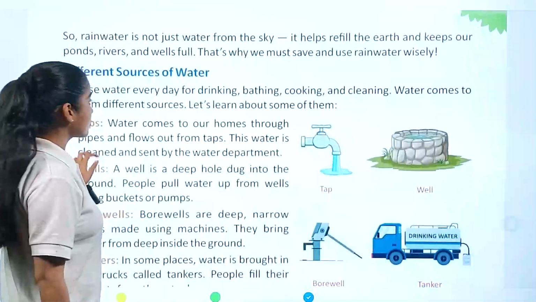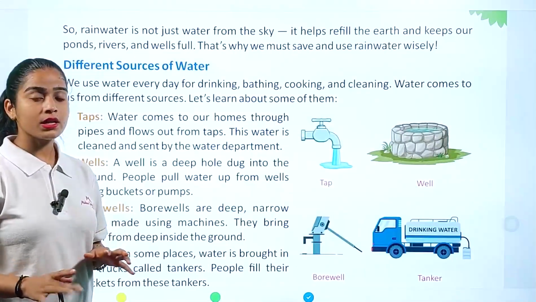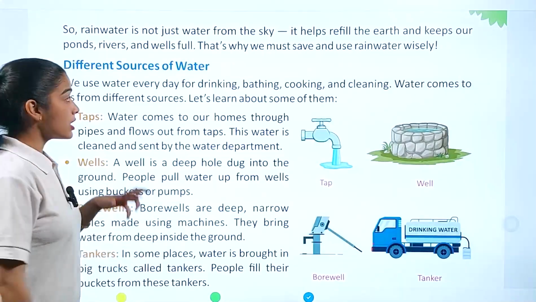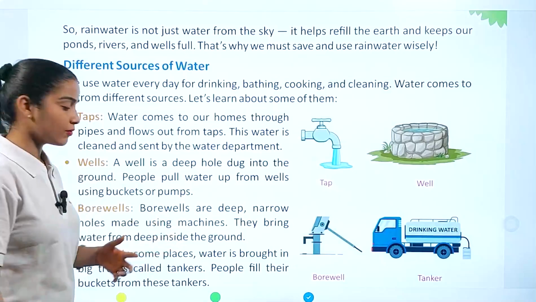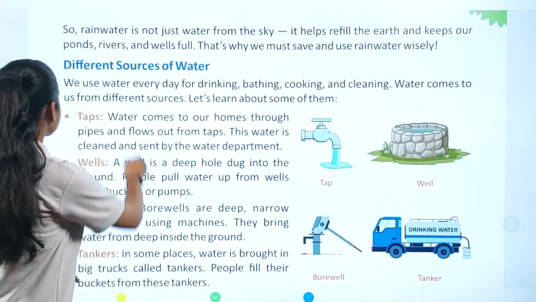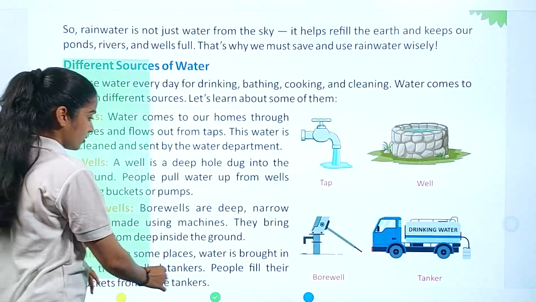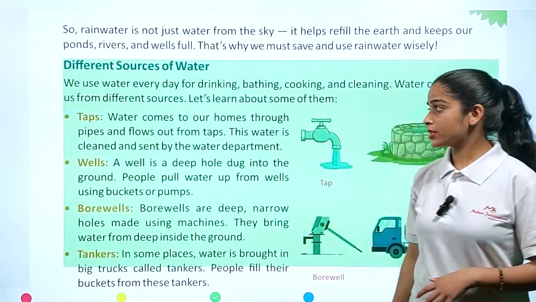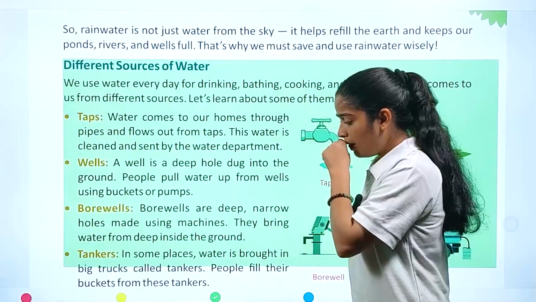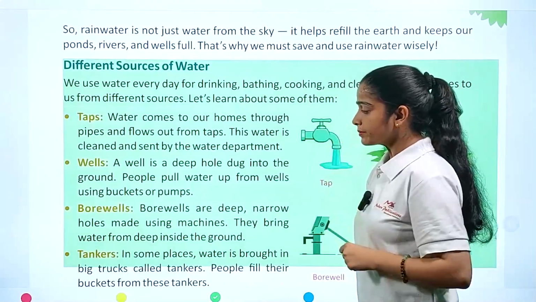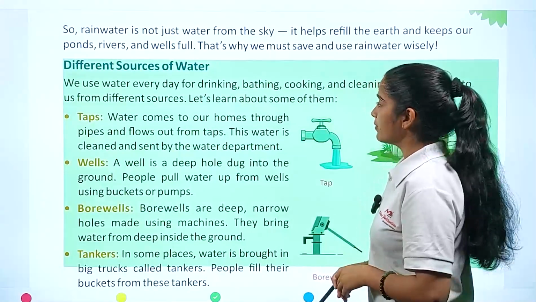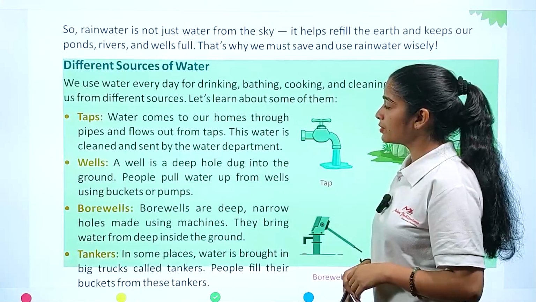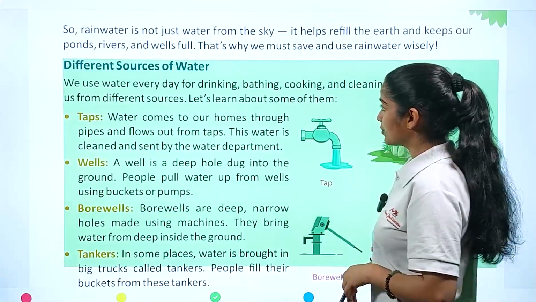Next, we have different sources of water. Right now we have discussed only one source of water, which is rainfall. Now we are going to discuss the other sources. We use water every day for drinking, bathing, cooking and cleaning. Water comes to us from different sources. Let's learn about some of them.